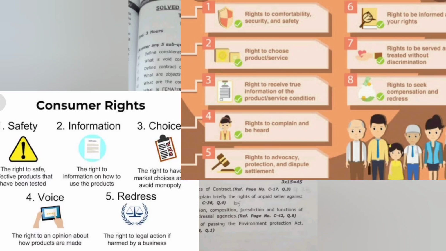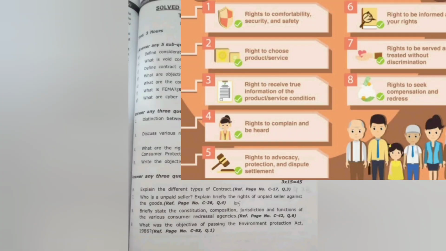So the consumer has basic rights: right to safety, right to information, right to choice, right to voice, and right to redress, which is to take legal action for whatever harm. The basic rights are the right to safety and security, right to choice of product and service, right to receive true information about the product and service, right to complain and be heard, right to consumer protection and dispute settlement, right to be informed, right to be served and treated without any discrimination, and right to seek compensation.